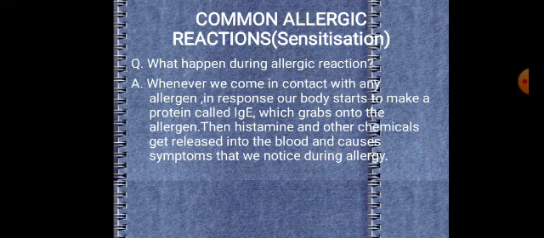After binding, this IgE and allergen complex causes histamine and other chemicals to be released by mast cells into our blood, and they cause symptoms that we notice during allergy, like redness, itchiness, swelling and so on. This first exposure to the allergen is called sensitization.